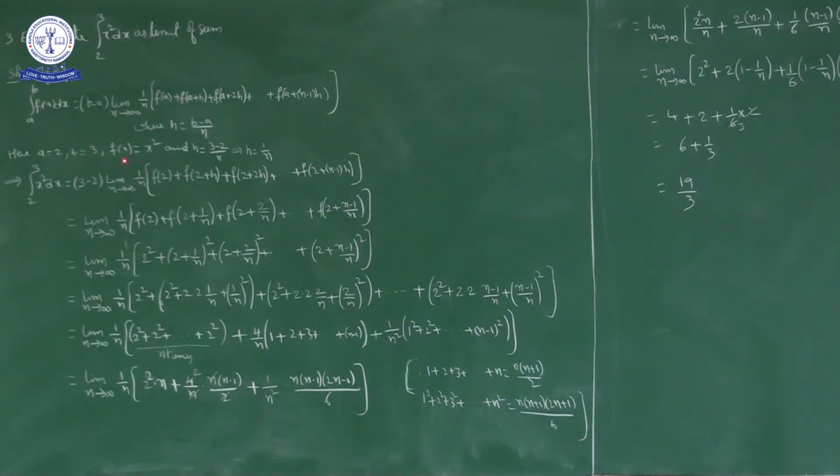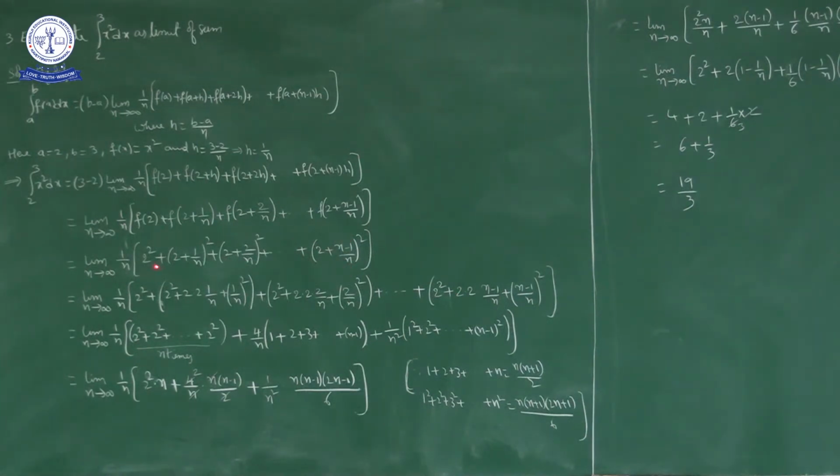So f of 2 is equal to what? 2 square. f of 2 is equal to 2 square, plus f of 2 plus 1 by n is 2 plus 1 by n whole square, plus f of 2 plus 2 by n is 2 plus 2 by n whole square, plus and so on up to f of 2 plus n minus 1 by n, which is 2 plus n minus 1 by n whole square.